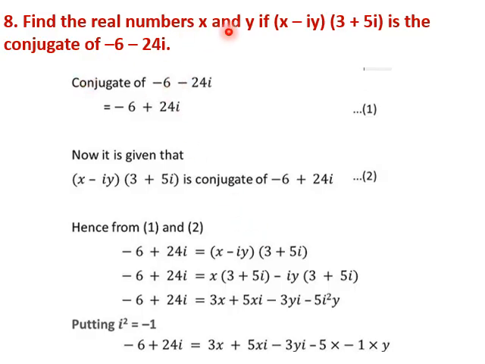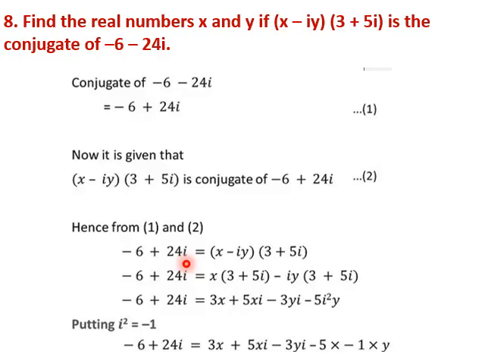Find the real numbers x and y if x minus iy into 3 plus i is the conjugate of minus 6 minus 24i. So what is the conjugate of this? Conjugate of this is keeping the real part as it is and changing the sign of the imaginary part. So the conjugate of this will be minus 6 plus 24i.